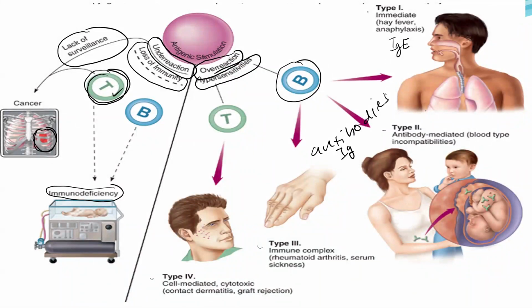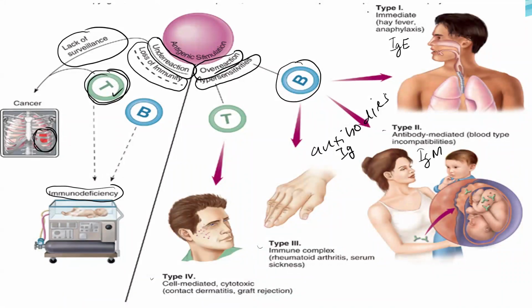Type 2 is caused by IgM. This antibody is overreactive and tries to destroy something that is not really dangerous. So it causes problems in our body. For example, during a blood transfusion, if someone gets incompatible blood, what happens? The IgM will destroy that red blood cell and cause problems in the recipient's body.